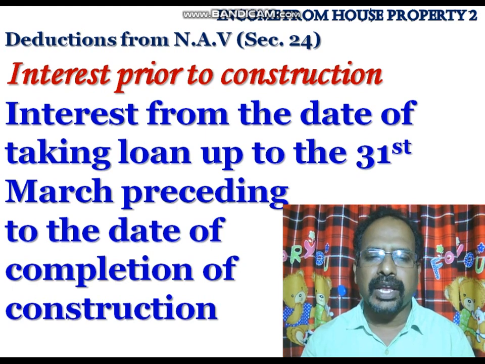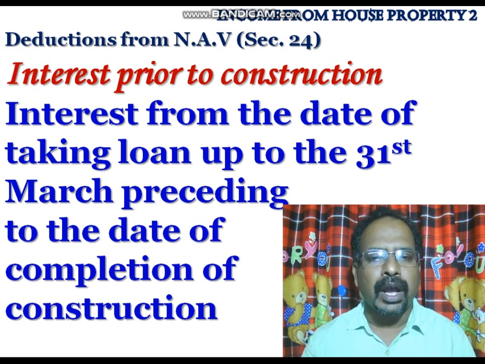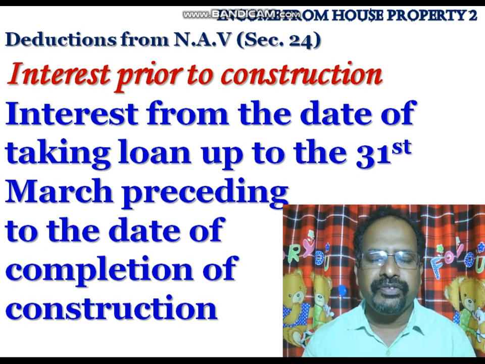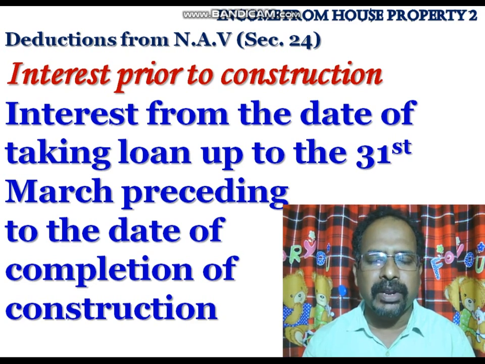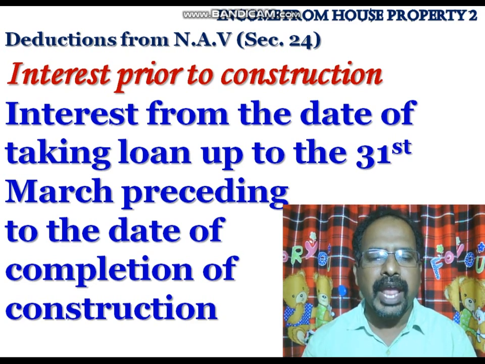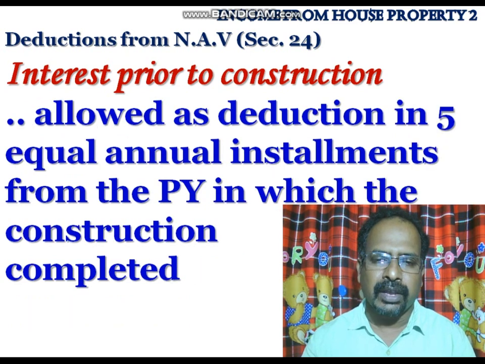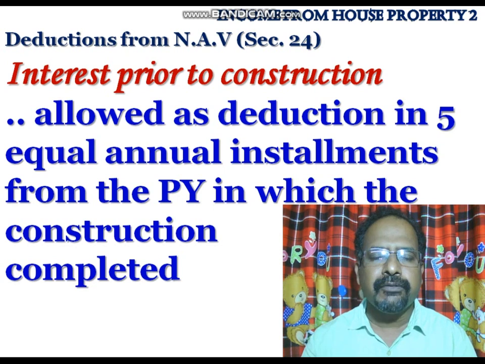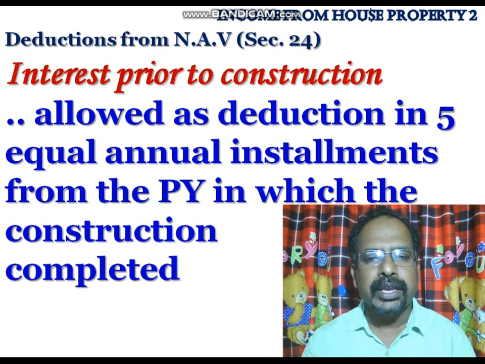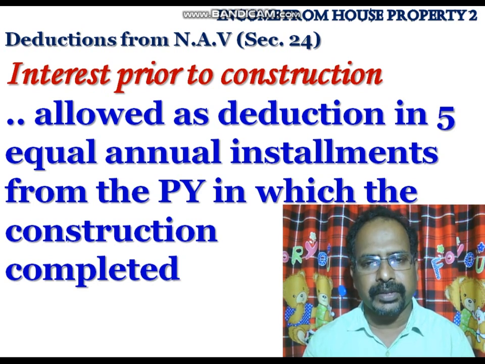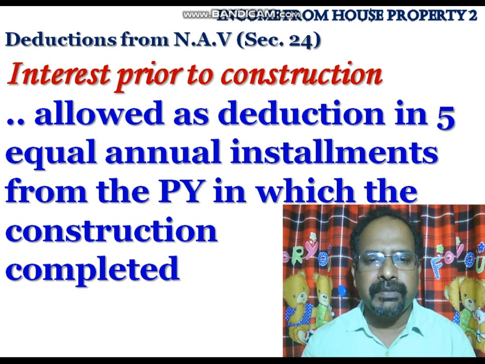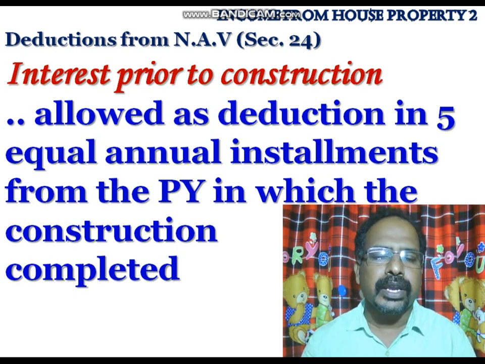It is calculated from the date of taking loan up to the 31st March, just preceding the date of completion of construction. And this pre-construction interest is allowed as a deduction while computing income from property in 5 equal annual installments from the previous year in which the construction was completed. Construction complete ചെയ്ത previous year തുടങ്ങി 5 തുല്യ വാർഷിക ഗഡുക്കളായിട്ട് ഈ ഇൻട്രസ്റ്റ് prior to construction നമുക്ക് ഡിഡക്ഷൻ കിട്ടും.